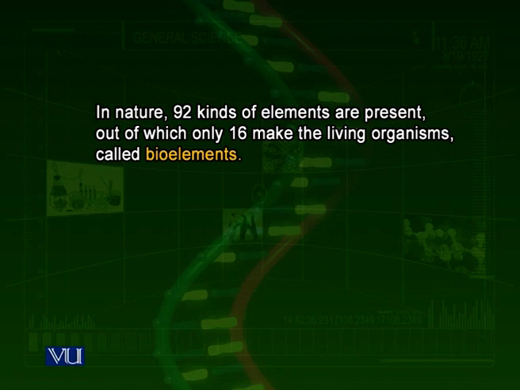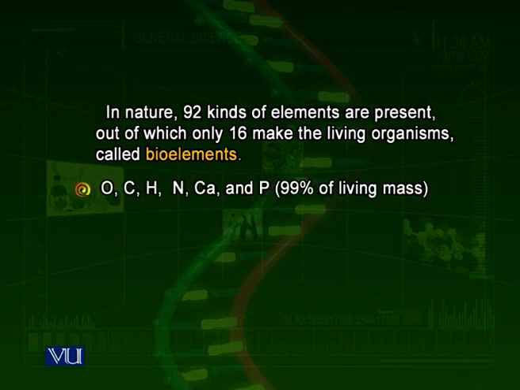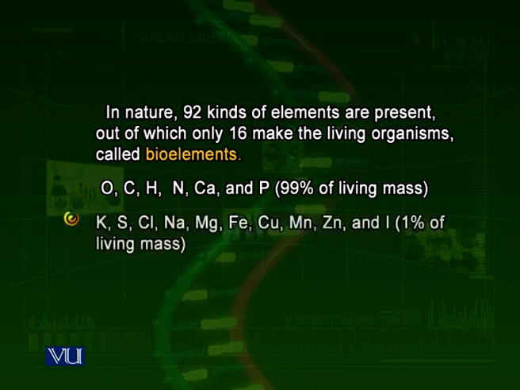Among these 16, a few elements make about 99% of the living beings. These are oxygen, carbon, hydrogen, nitrogen, calcium, and phosphorus. There are many others, including calcium, potassium, iron, zinc, which make another 1%. We call all of these elements the bioelements.